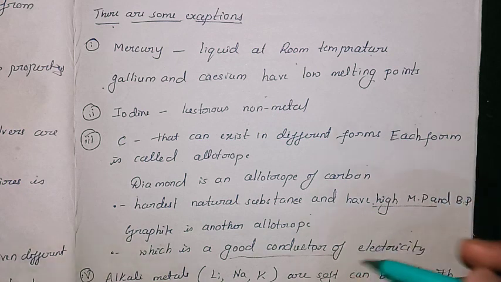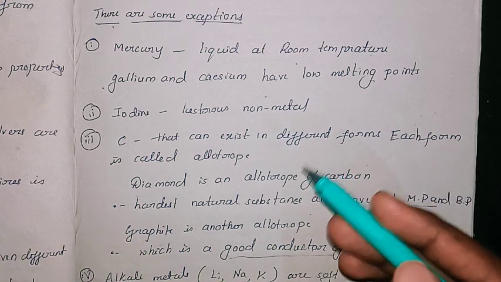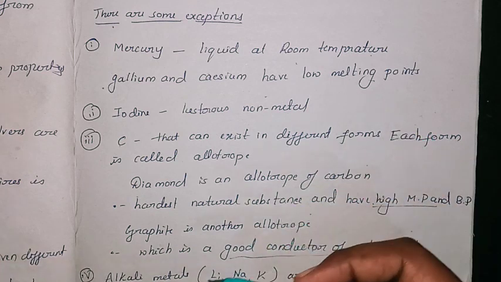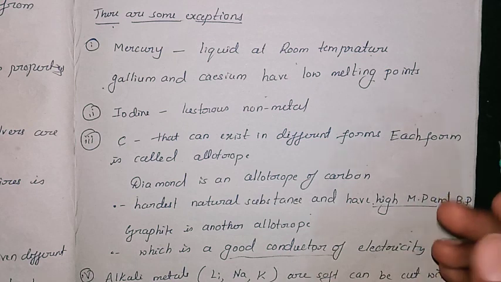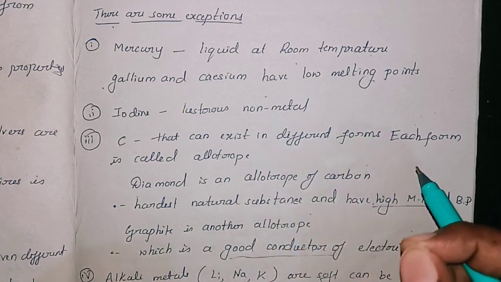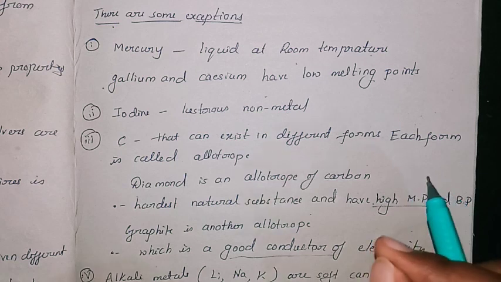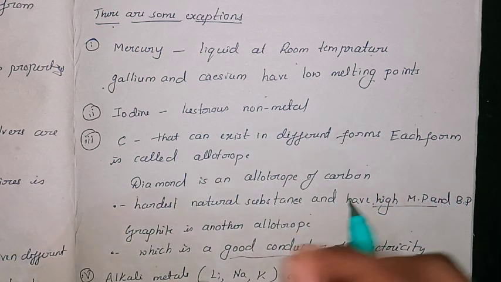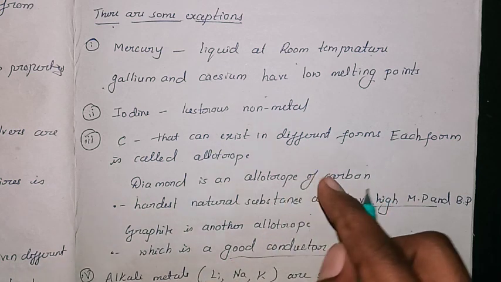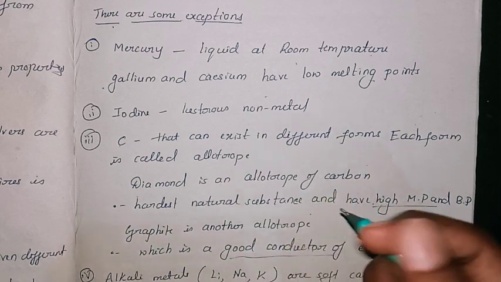And other than that, alkali metals, as you have observed. Alkali metals like sodium, potassium and lithium are soft. As they are soft, you can cut them. Sodium is a solid substance. Sodium and potassium are a little bit solid, like a metal, and we can cut those into pieces. It is like a rubbery substance. If you cut it with a knife or any other object, it can be easily broken.